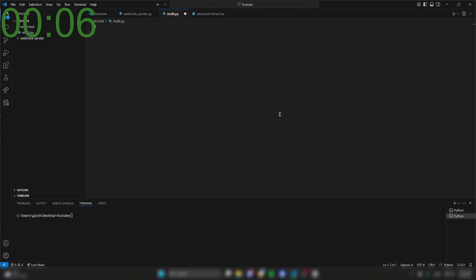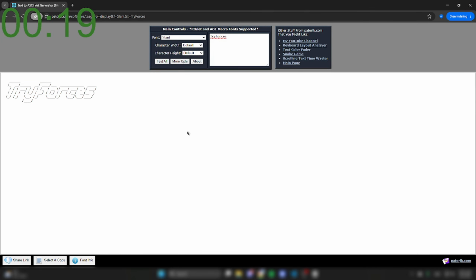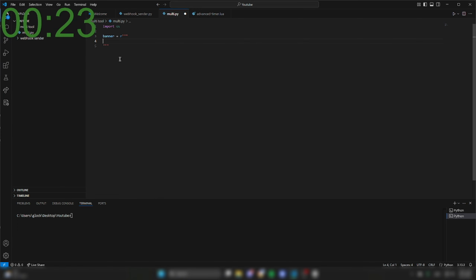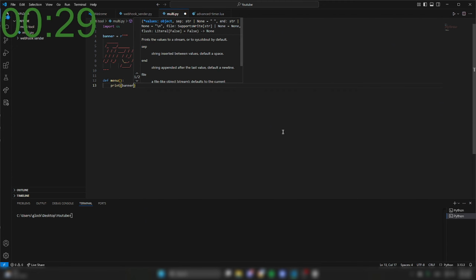Today I'm gonna be teaching you how to make a multi-tool. First of all, import os, which is a module, then do banner equals r, so like this. As you can see here, copy it. I'll put the website in the description where you can create your own banner.